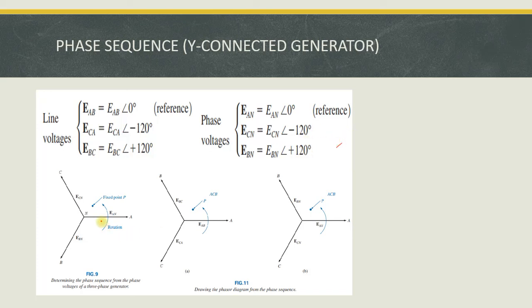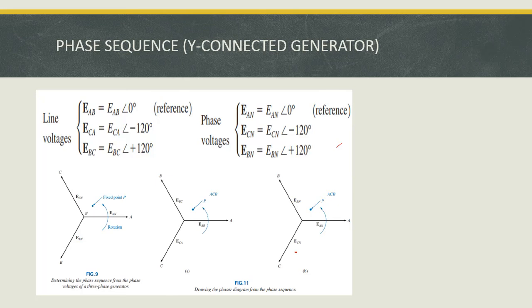From the phasor diagram, consider the phase voltages. Here the first one is EAN. Next I face ECN and then EBN. Just you see. Here ECN is there and here EBN is there. So that is the phase sequence for phase voltages, and this is the phase sequence for line voltages. Here EAB is there, the next one is ECA, and the next one is EBC. Like that we should fix the sequences.